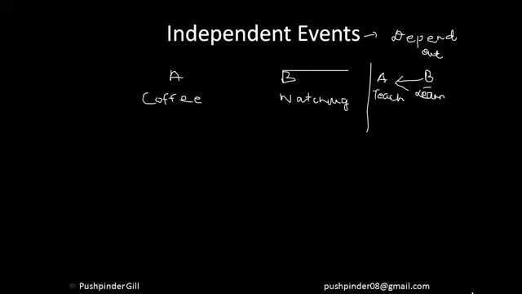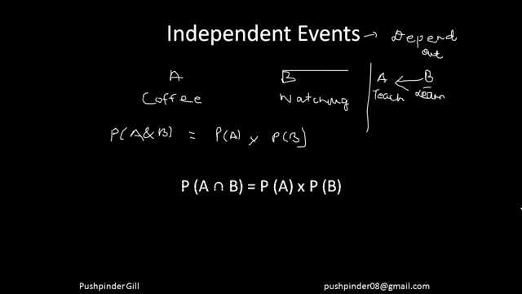I'm just taking a hypothetical example here, right? So I hope you understood what are independent events and what are dependent events. In case of independent events, the probability that both the events will happen, that means A will happen and B will happen, is equal to the product of the probability of both the events happening individually, right?